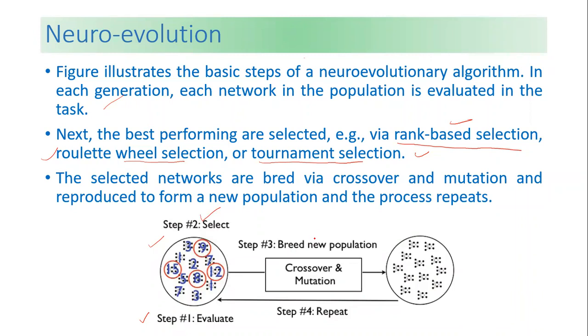We breed a new population. How do we breed? Through crossover and mutation. Then we get a new population. We repeat all these steps, forming a new population and repeating for the selected networks, until we get the desired output. So this is neuroevolution.